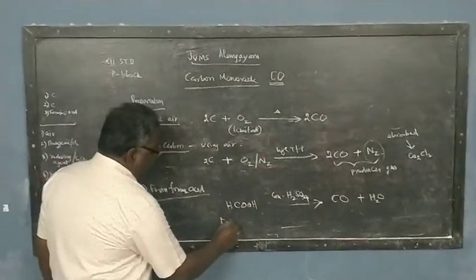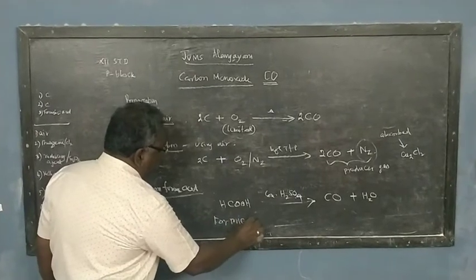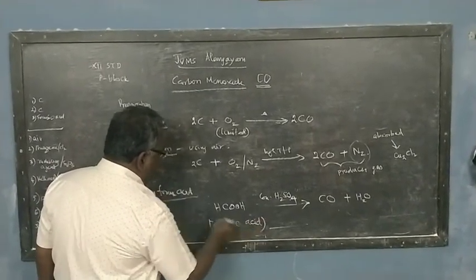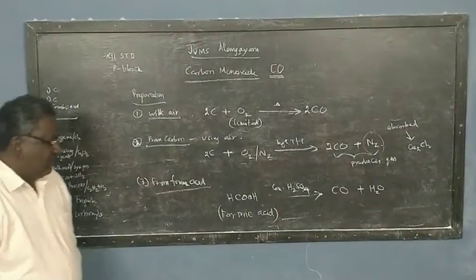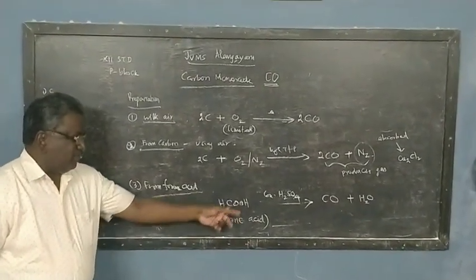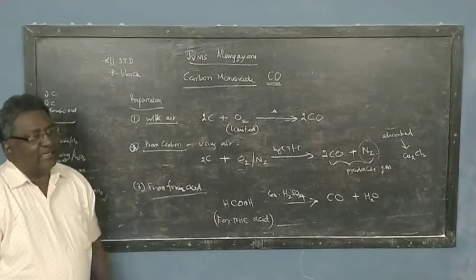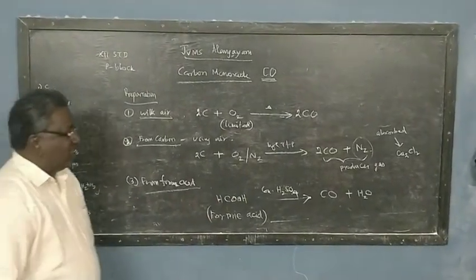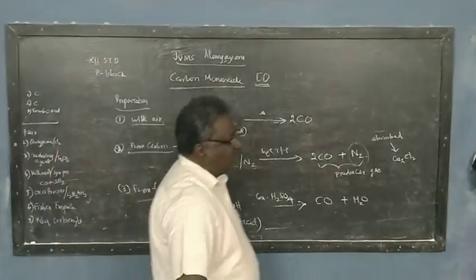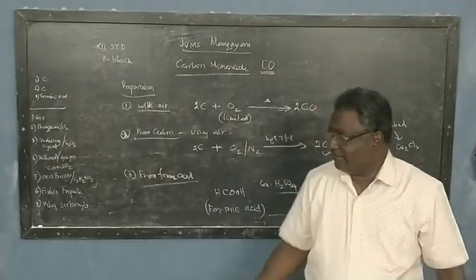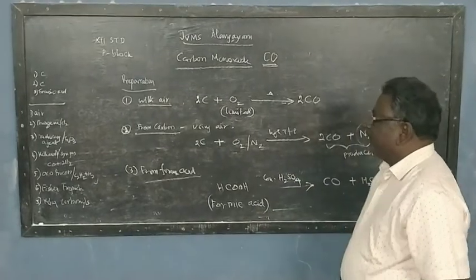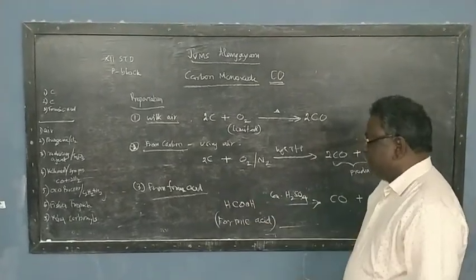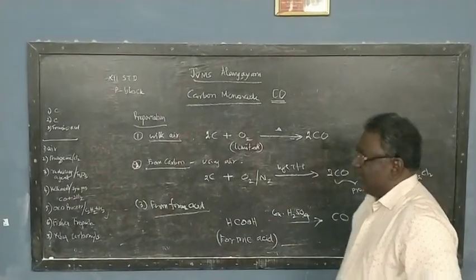This acid is called formic acid. At least 2 organic acids we must be very familiar with: formic acid and acetic acid. Acetic acid is CH3COOH, formic acid is HCOOH. These are the 2 acids we will get very often in the plus 2 syllabus. So these are the 3 preparations of carbon monoxide. The first 2 preparations are from carbon, and the third preparation is from formic acid.